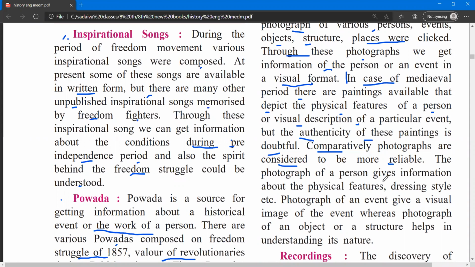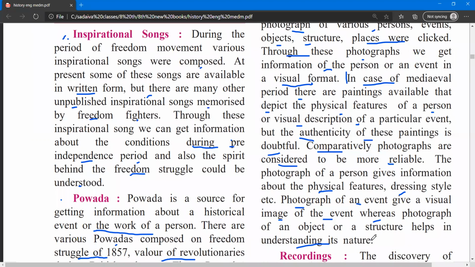The photograph of a person gives information about physical features, how the person looked, the dressing style, etc. That gives an idea about this, and then the photographs of an event give us a visual image of the event, whereas the photograph of an object or structure helps in understanding its nature. By knowing the personality, the dressing style, and the physical features, we can get an idea of the nature of that personality.